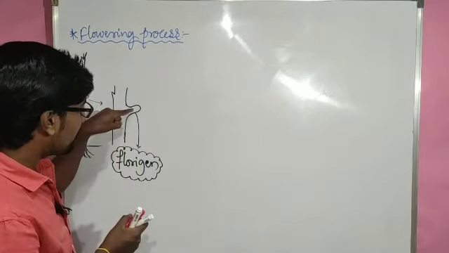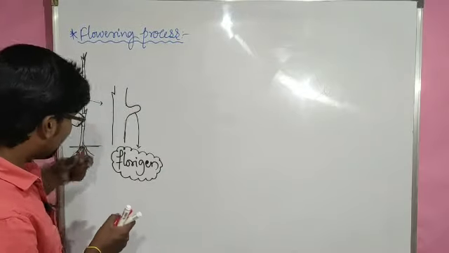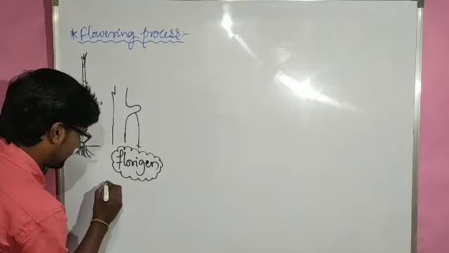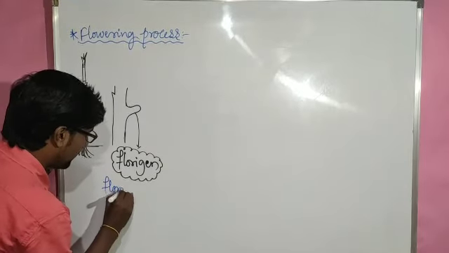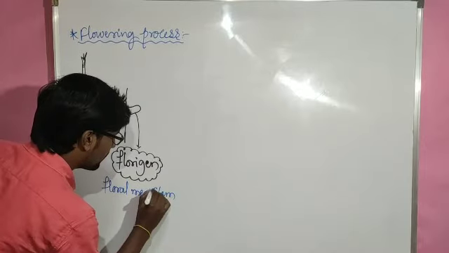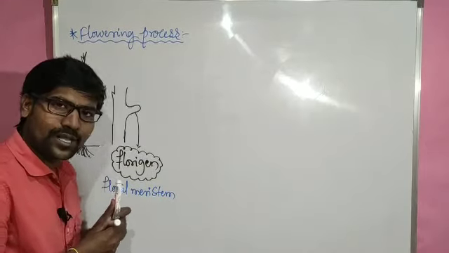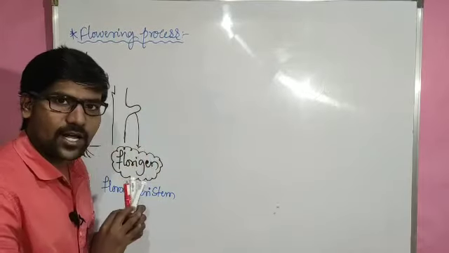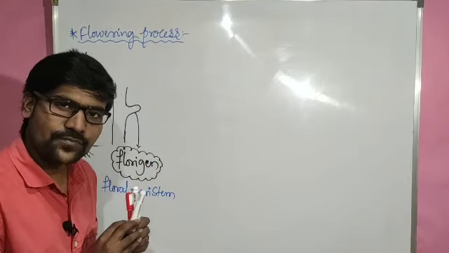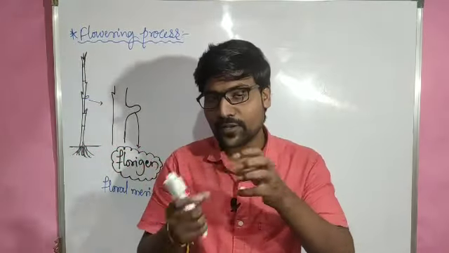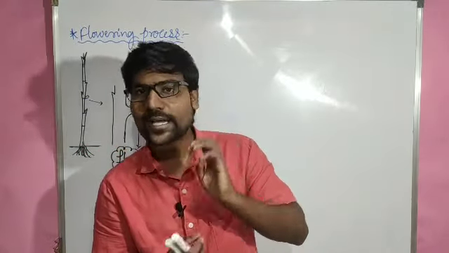When this hormone is present in the meristem, then the meristem is referred to as floral meristem. We will refer to it as floral meristem, and from the floral meristem the flower parts arise outside, right? So as we already know, we will majorly divide all the flower parts into 4 categories.